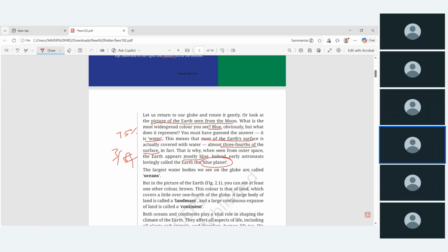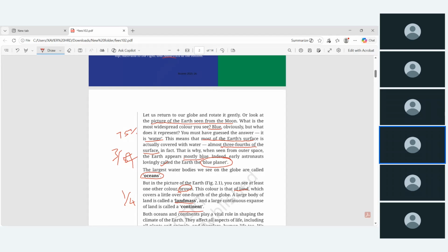So this paragraph says: what is an ocean? The largest water bodies we see on the globe are called oceans. In Tamil we call them Perungadalgal, the largest water bodies. But in the picture you can see at least one other color, which is brown. This color is that of the land, which covers a little over 1/4 of the Earth, that means 25%. A large body of land is called a landmass, and a large continuous expanse of land is called a continent.